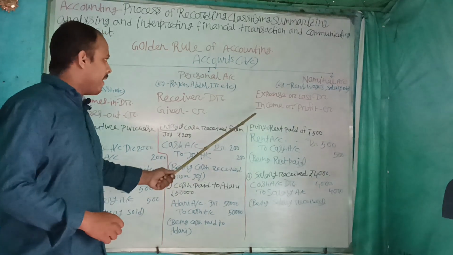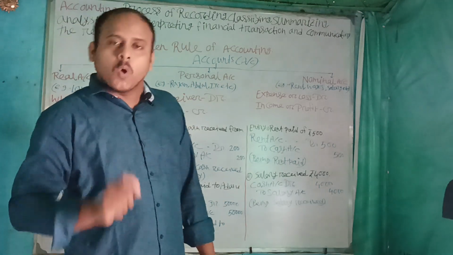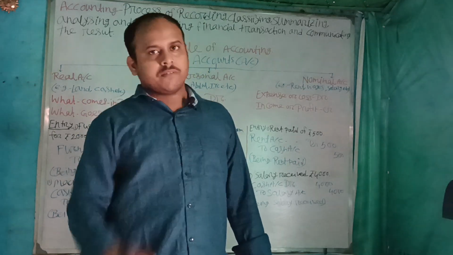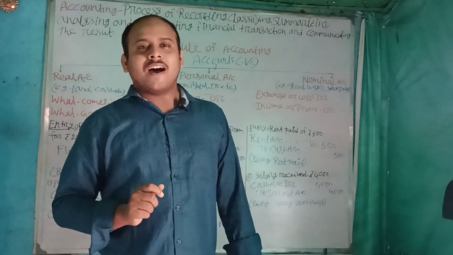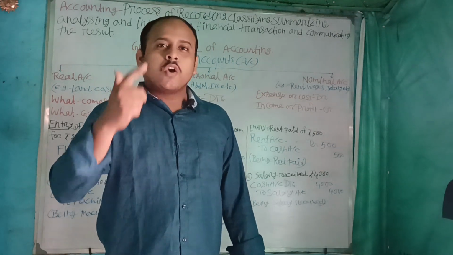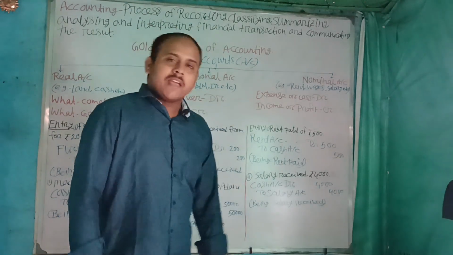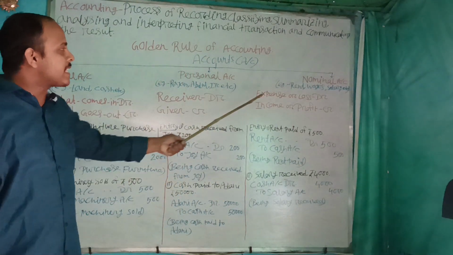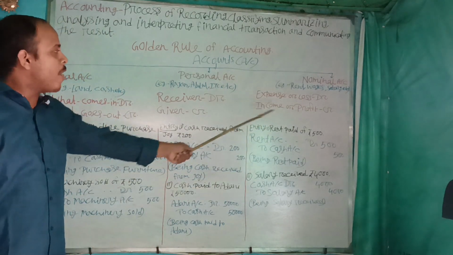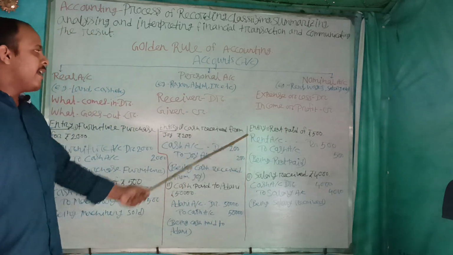Okay, comes to the next part, that is the nominal account. Nominal account denotes those things that we can't see and can't touch, but we feel they exist in our society, just like wages, salary, commission, interest, purchase, sale, that kind of thing. In case of a nominal account, expenses or losses are always debited, and income or profit is always credited.